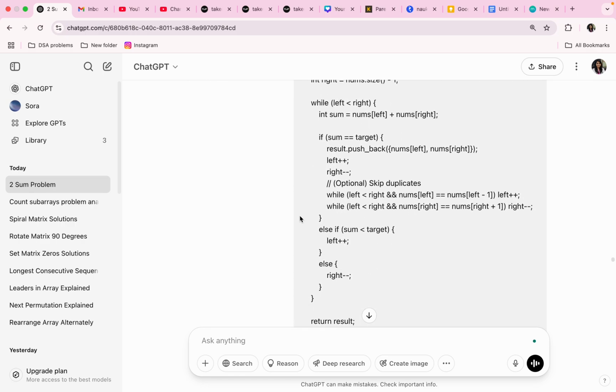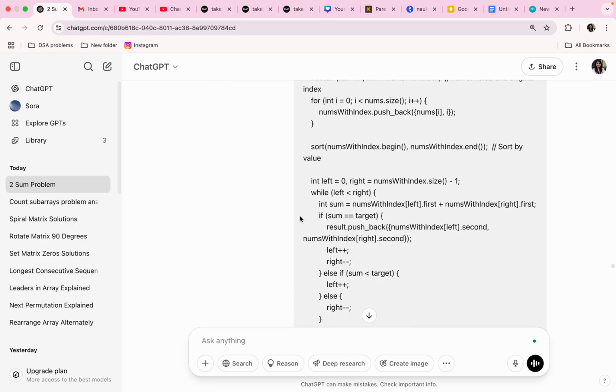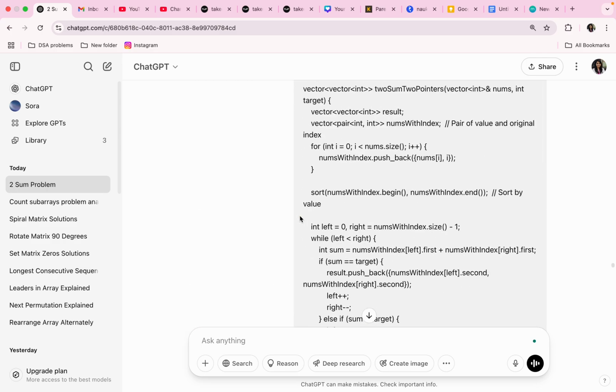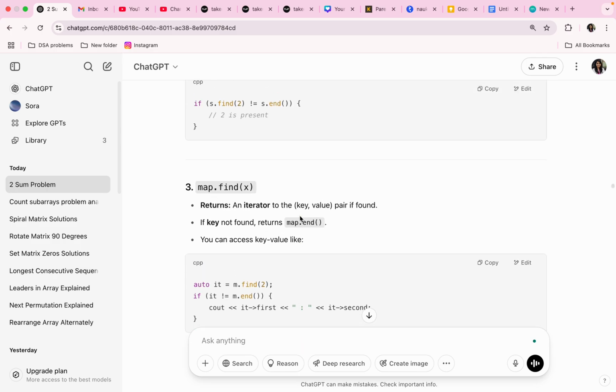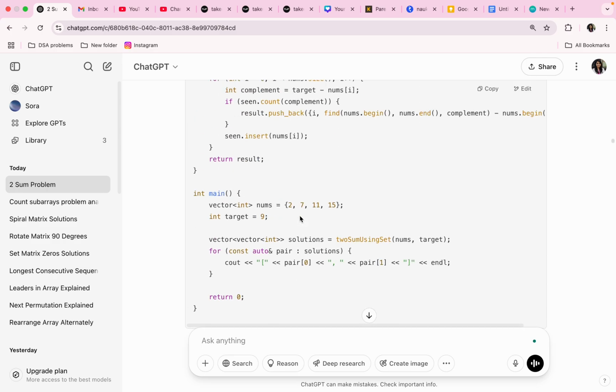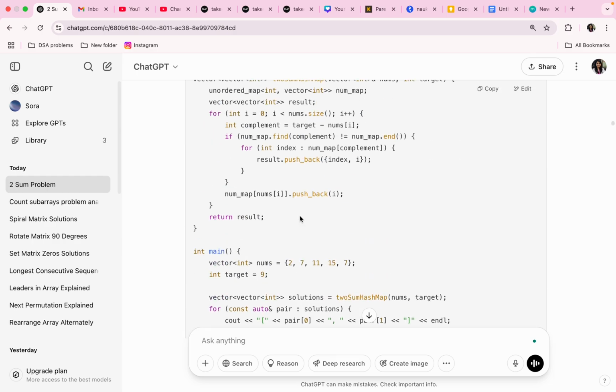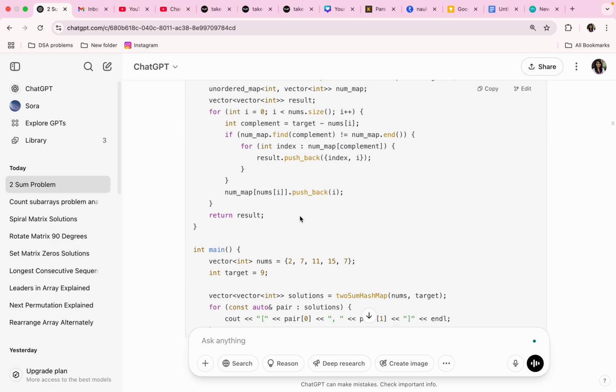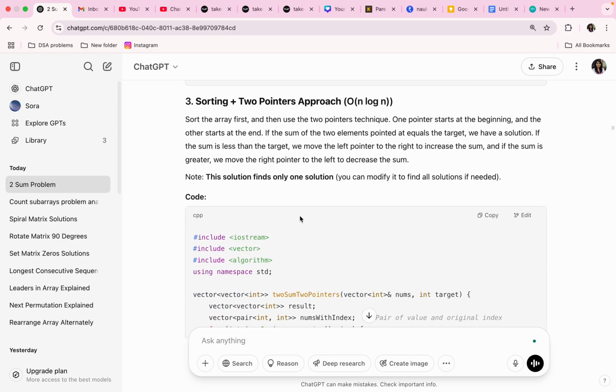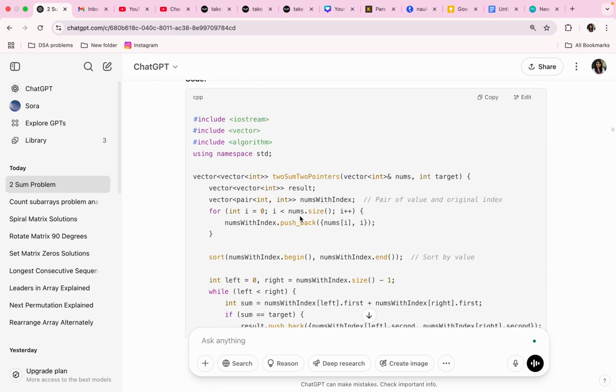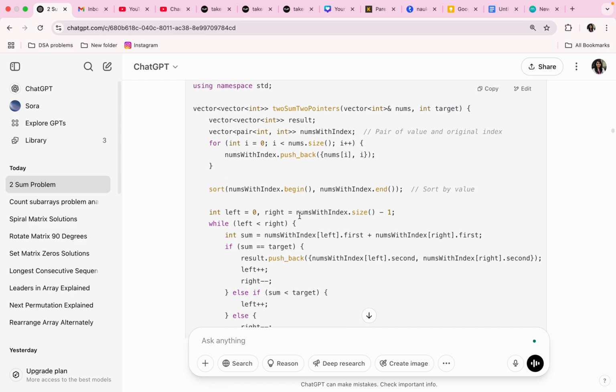Let's discuss then the last one, where we used to return only a single pair but with indices, with original indices. Let's discuss that two pointer approach. In that two pointer approach, we are declaring a vector of vector int result initially, then we are creating nums with index.